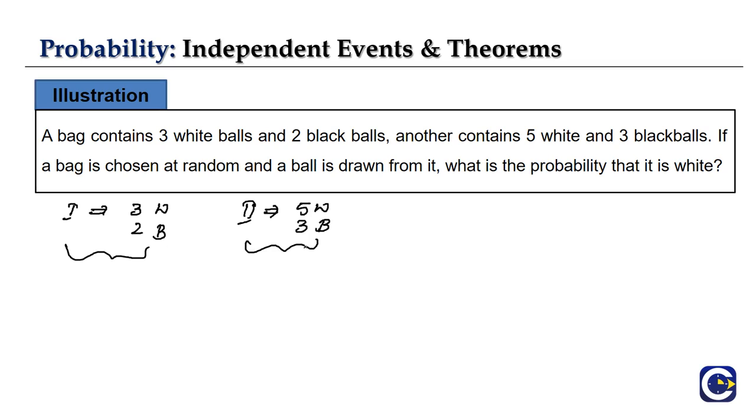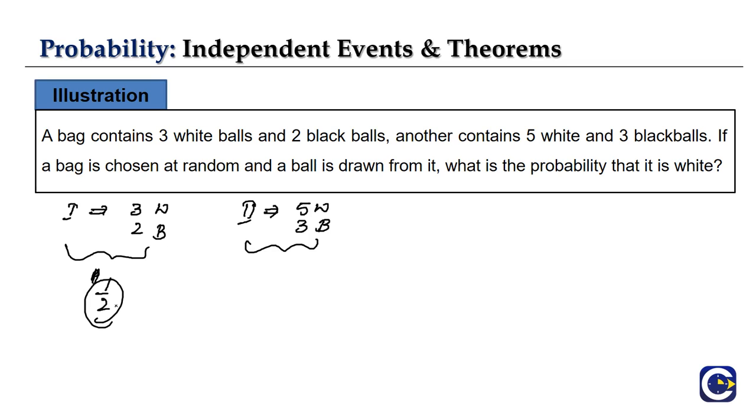For the first case, we consider that the ball is chosen from the first bag. Then what is the probability of having white balls? For the first bag case 1, second bag case 2, the probability that the first bag is chosen is 1 by 2, because there are two bags and one bag can be chosen.